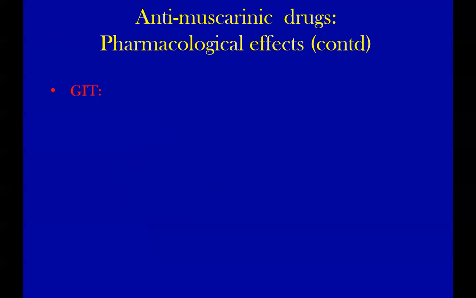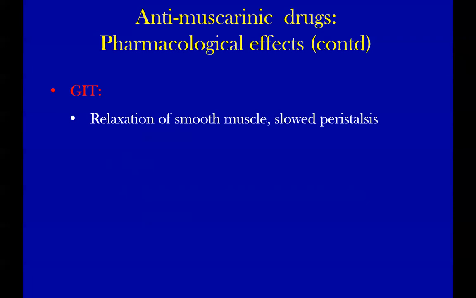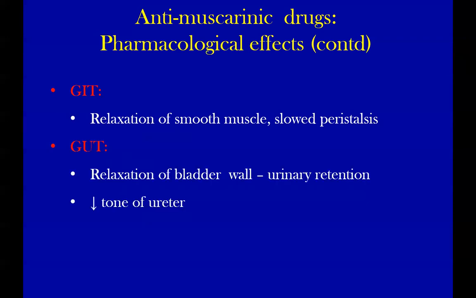GIT, smooth muscle, paralysis. There will be relaxation. You won't call it paralysis, you call it relaxation. It is not paralysis. Relaxation of the smooth muscle throughout, because contraction is inhibited. M3 receptor. Genitourinary tract, relaxation of bladder wall, urinary retention, and decreased tone of ureter. Everything is retained because of the relaxation of the bladder smooth muscle.